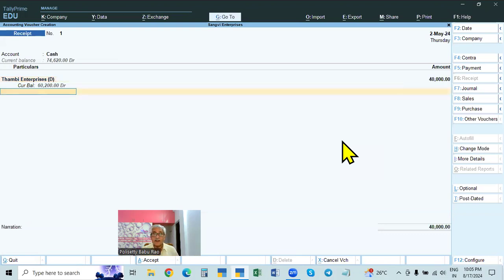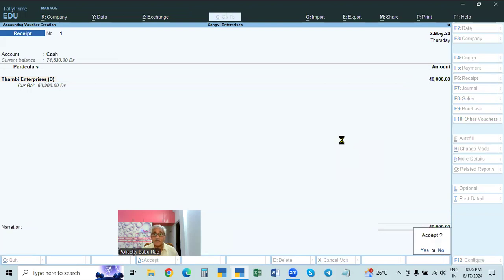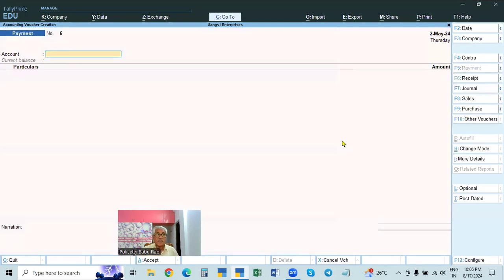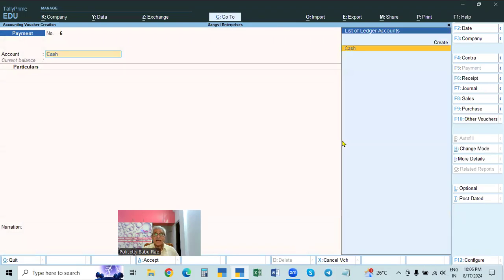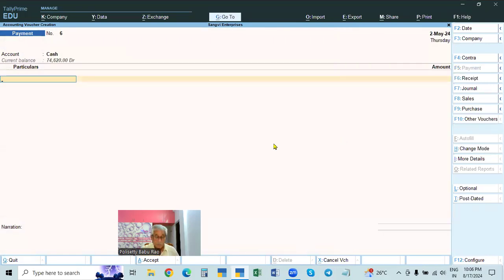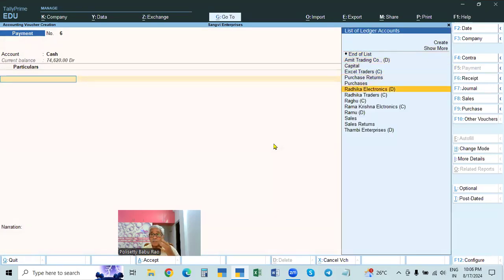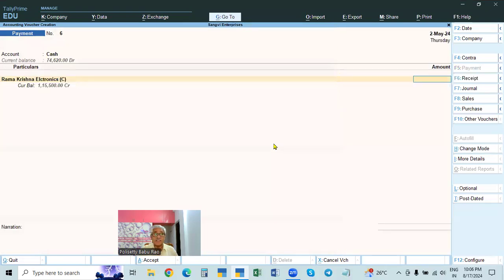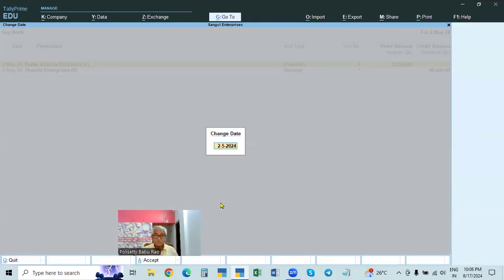On the same day, we are making a payment to a creditor, for example Ramakrishna Electronics. We are making a payment of 25,000, so 1 lakh will be the balance. 15,500 will be the balance. Now you go and see the entries.